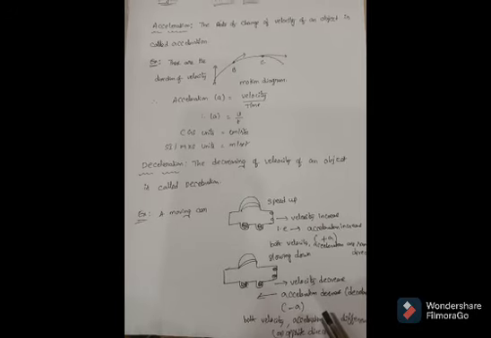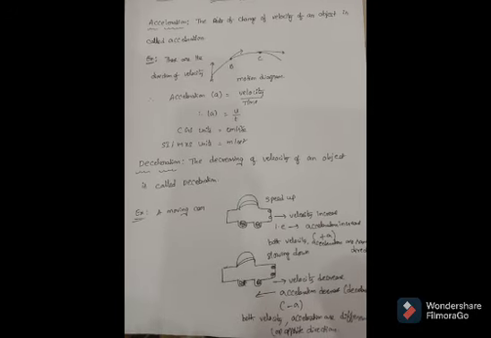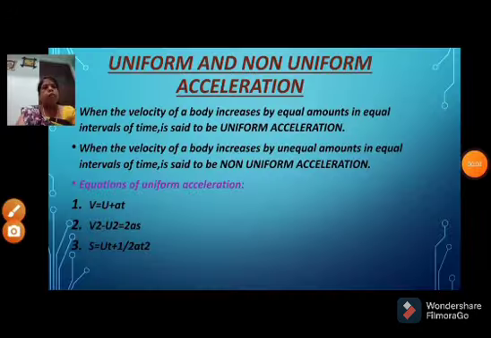That means it is a deceleration process. Okay, dear students. Now we can observe acceleration is also of two types. One is uniform acceleration and the second one is non-uniform acceleration. What is meant by uniform acceleration?